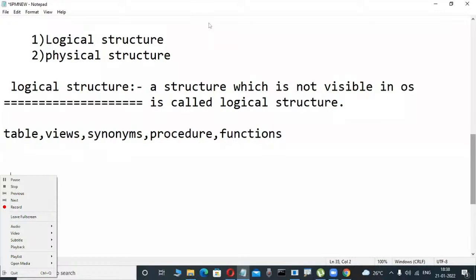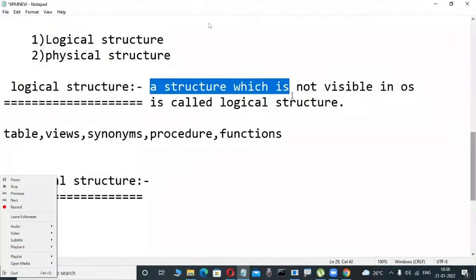Now observe here. What is a physical structure? Don't write it down, just roughly observe. Just for the idea, what does a physical structure mean? It is the opposite only. A structure which is visible in the operating system.